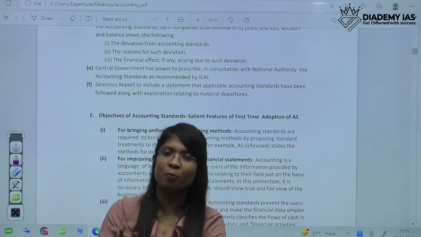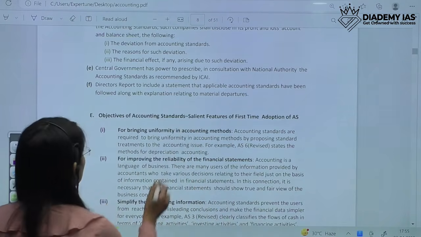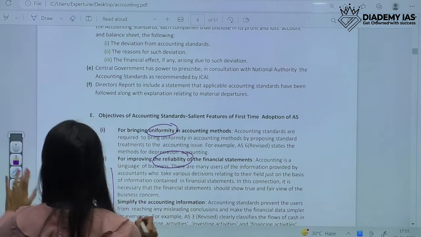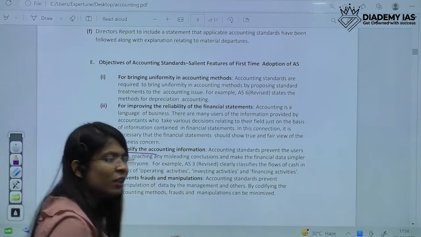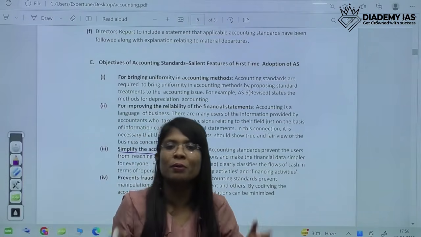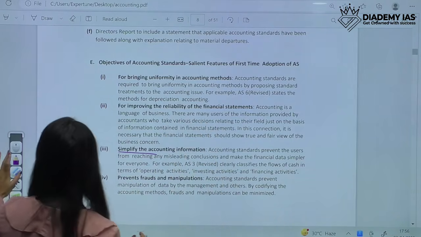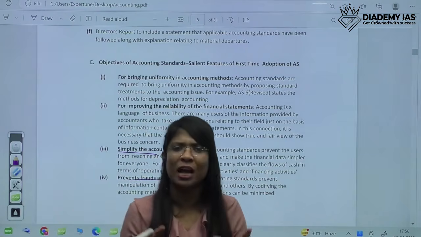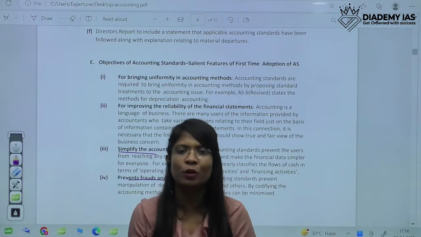So these are the basic objectives of accounting standards: to bring uniformity, reliability, and simplification. If everyone is following the same process, then the accounts will be simplified, and it would be very easy to compare. Then it would also prevent frauds and manipulations, because if everyone has to follow some rules and regulations, the chances of fraud and manipulation will be lessened.